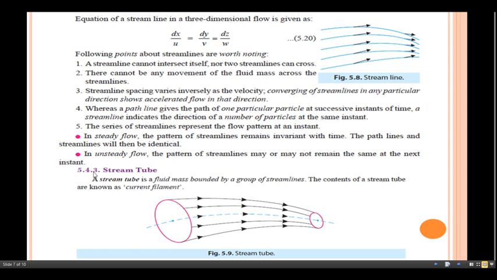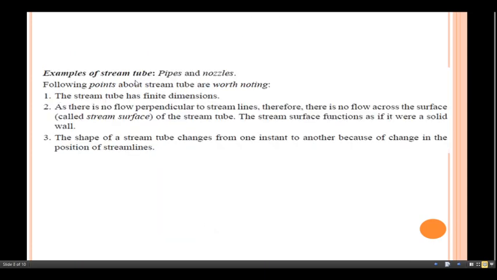Next one, stream tube. This is nothing but the stream tube. A stream tube is a fluid mass bounded by a group of streamlines. The contents of the stream tube are known as a current filament. Let us see some of the points to be noted about the stream tube. Examples of the stream tube are pipes, nozzles, etc.